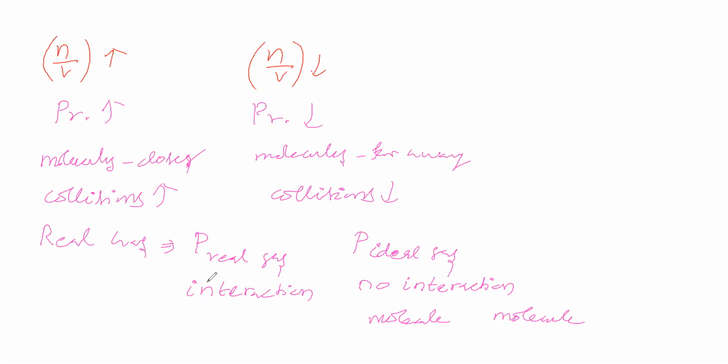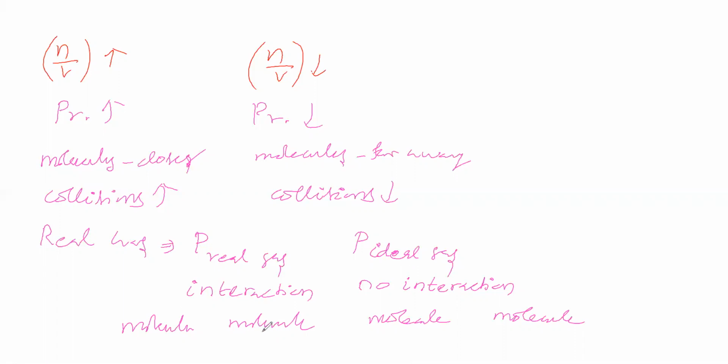Here interaction is there. Real gas means interaction is there. Now molecules are present. Between these molecules interaction is there, meaning either attraction or repulsion. Due to that, this molecule loses its independent behavior, and this one also loses independent behavior. Its independency is affected by this molecule. Its independency is affected by this molecule.